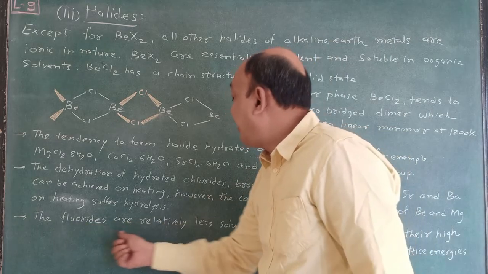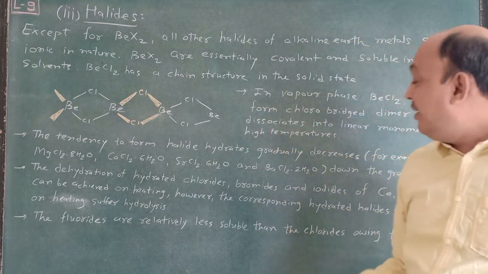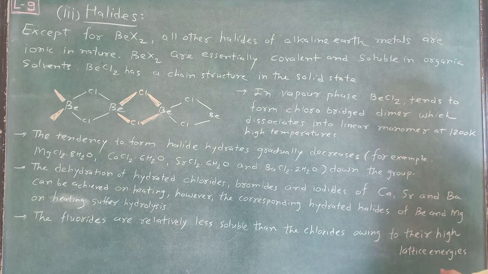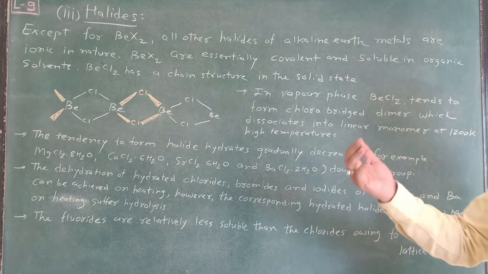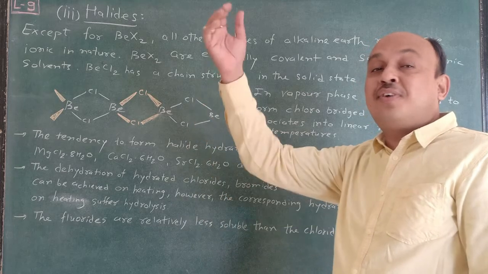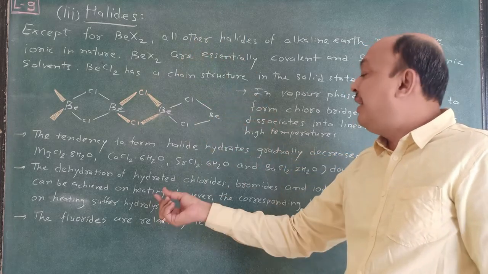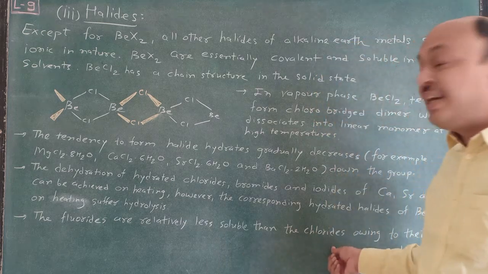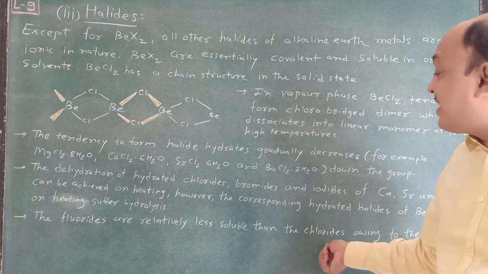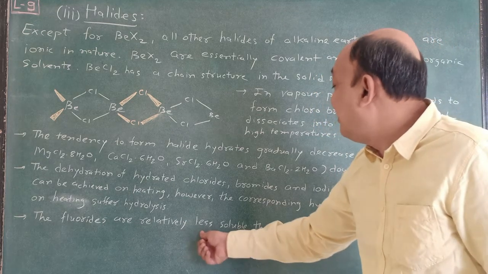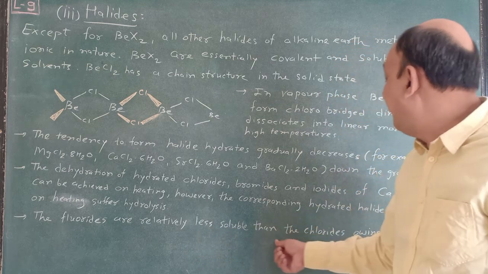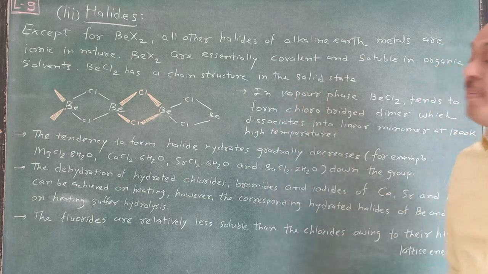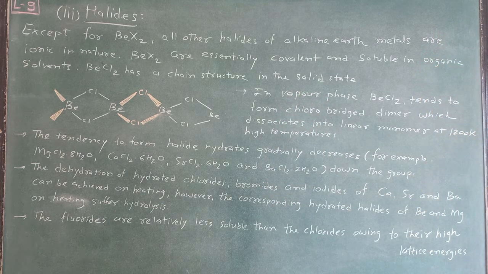Next one, this is very simple: the fluorides are relatively less soluble than chlorides owing to their high lattice energies, because fluorine is the first element of group 17, and it is small in size. So this F minus is there, and the other is chloride, Cl minus, which is bigger in size. That's why fluorides are relatively less soluble than the chlorides owing to their high lattice energy. So this is all about halides. Write it down, make a screenshot.